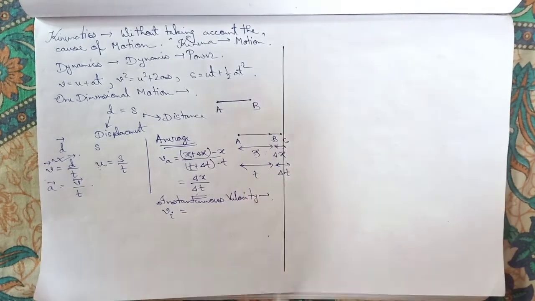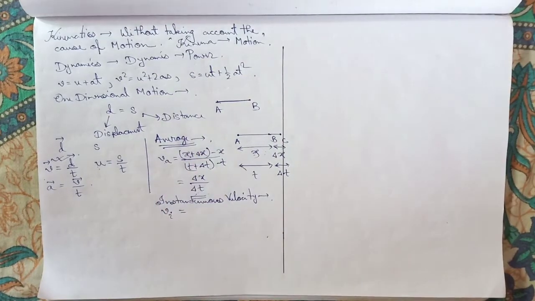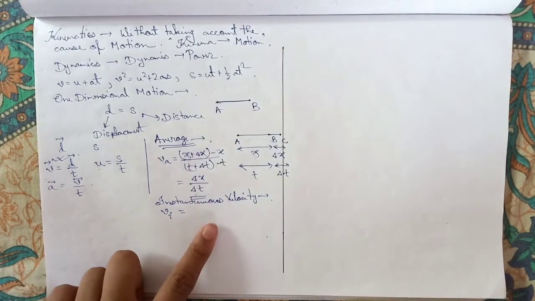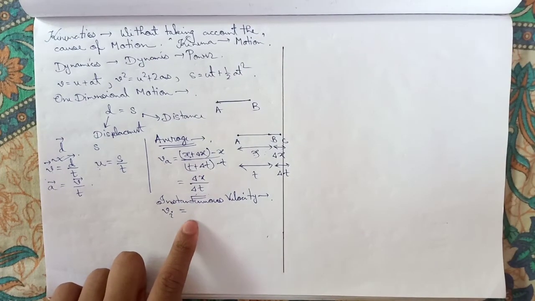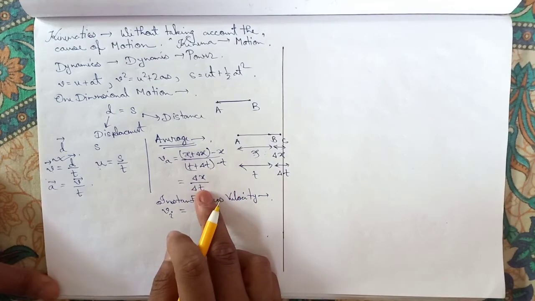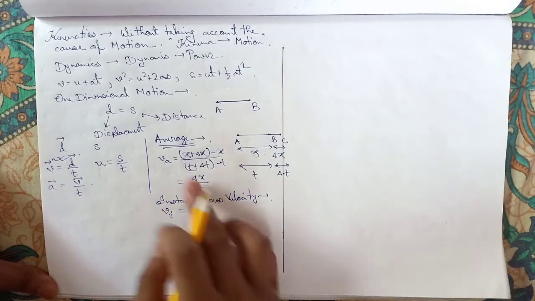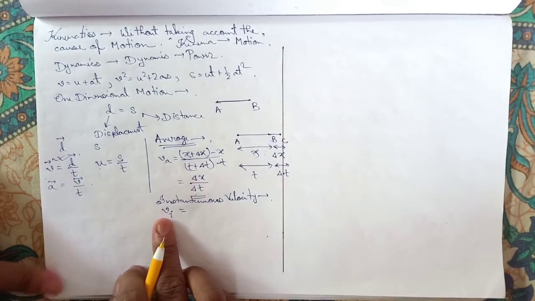I know this term is quite new to you. You have already heard this term at a lower level, in class 9 and 10, but instantaneous velocity is required for you now. What I said is, if del t becomes infinitely small, almost tends to 0, negligible, then this velocity becomes instantaneous velocity.